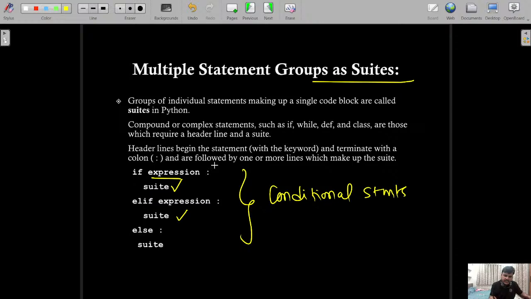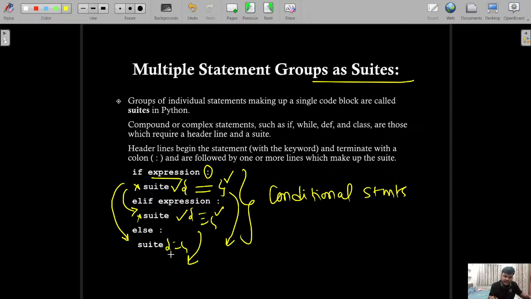If expression followed by colon, if it is true, whatever the suite is, it's just like a code body, whatever is written here, it is going to execute and directly come out of the statement. If this is not true, if it is false, it will come here, check whether whatever is written here is true, and execute it, else it is also going to come out. If it is also not true, then directly the control will come here, whatever is written here is going to execute and finally come out, right? So this is how multiple statement groups work as suites. Basically, if you want to define the body of code using a conditional statement, then you can use this concept.